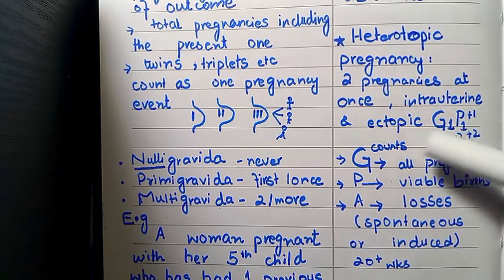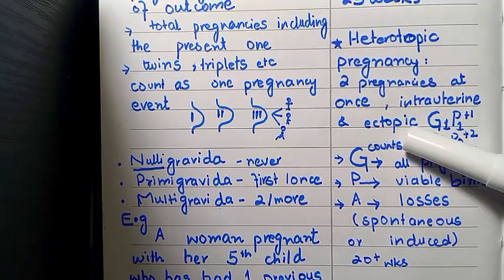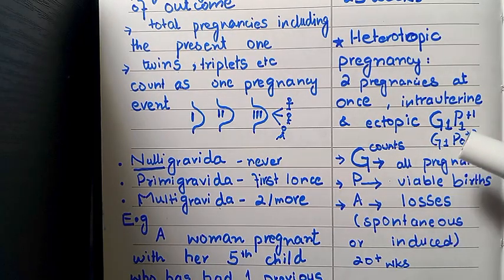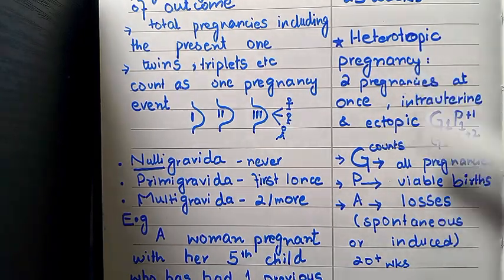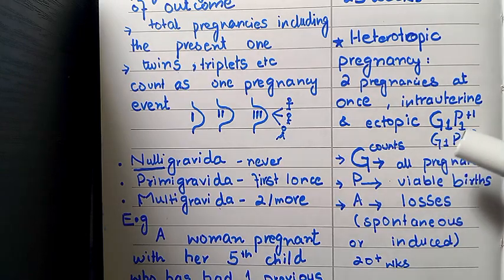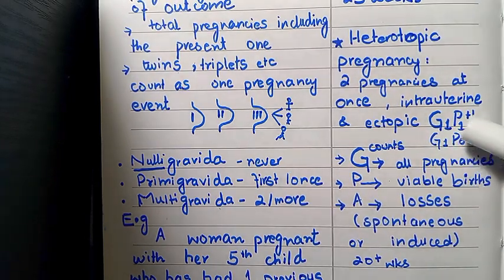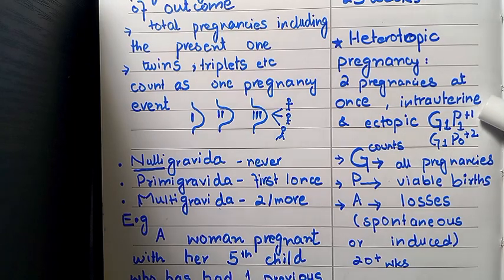Heterotopic pregnancy: two pregnancies at once. One is intrauterine and another is ectopic, which is present outside the uterus. For example, a surgical intervention is done for the ectopic pregnancy and the baby is aborted, but the second pregnancy, intrauterine, has reached the age of viability, then we'll write this down as G1 P1+1. This plus 1 is for the aborted ectopic pregnancy.